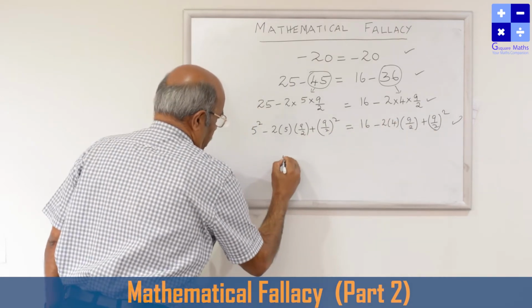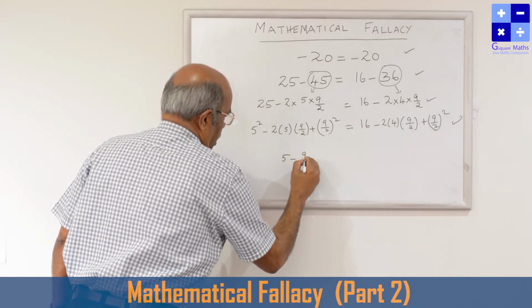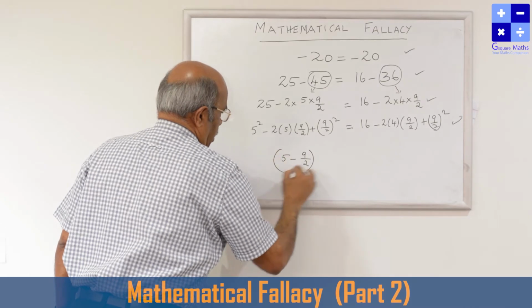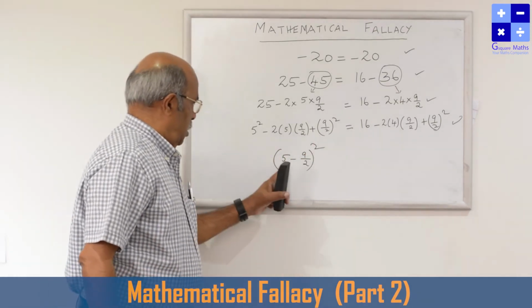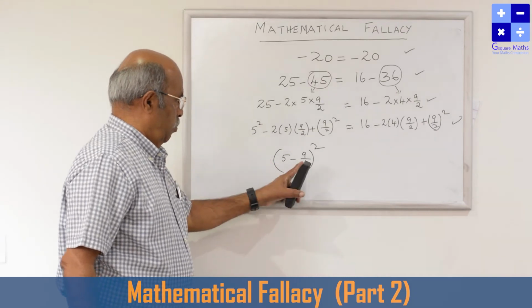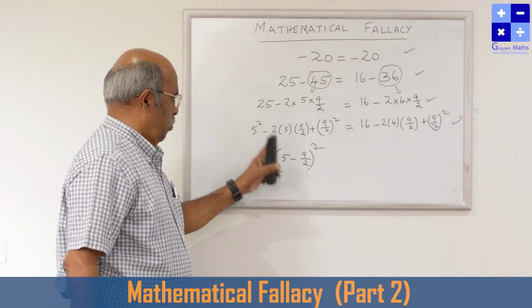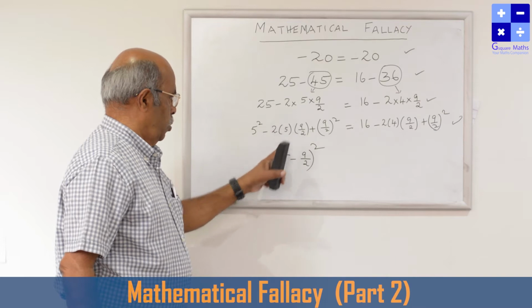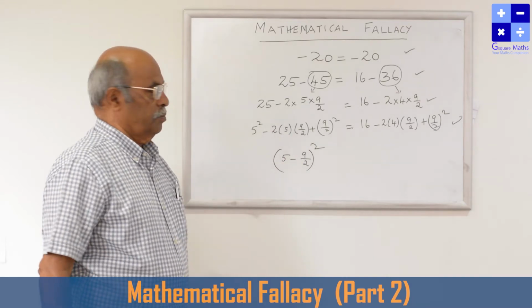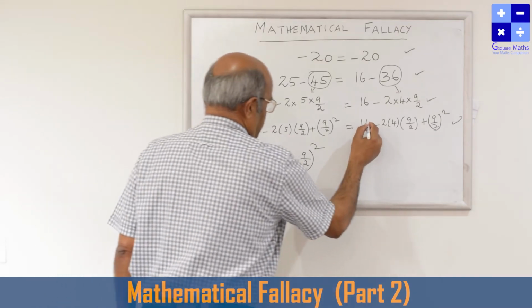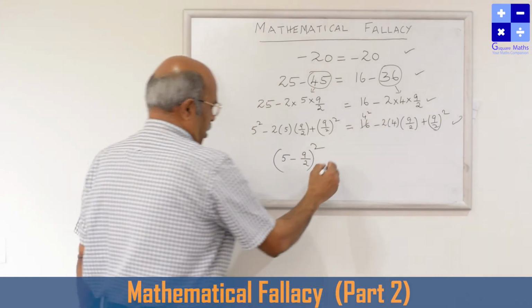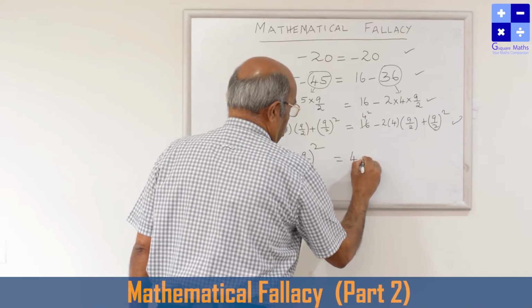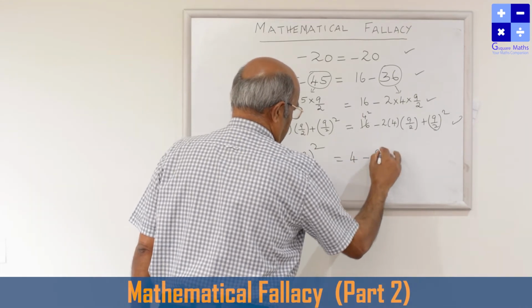So that this will become a square plus b square minus 2ab. Here also 16 can be written as 4 square, so that can be written as 4 minus 9 by 2 whole square.